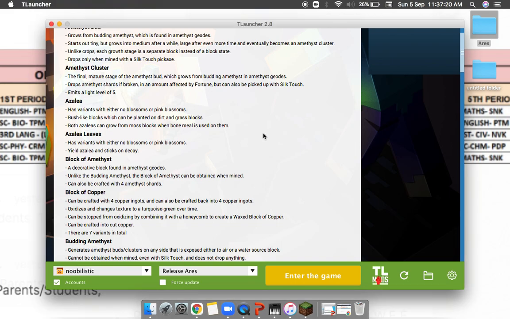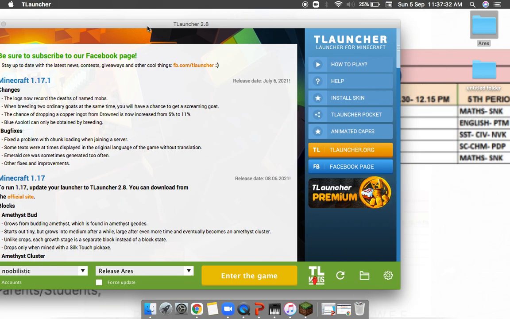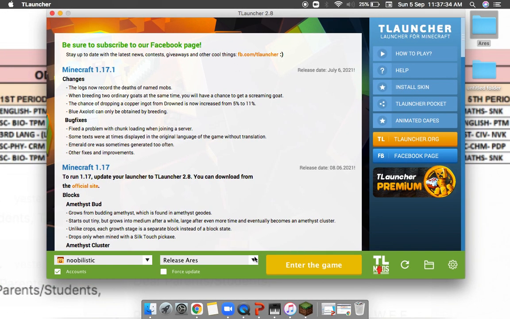So now we'll open T-Launcher, right? If you're doing this on the actual Minecraft, then you don't have to do all this. It'll just appear automatically. But yeah.